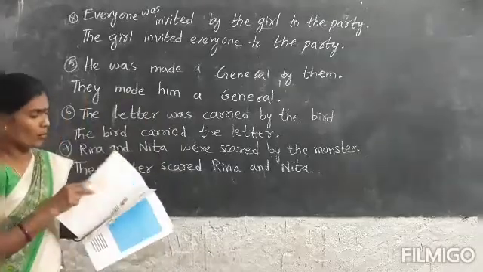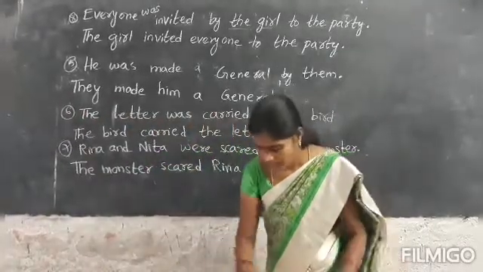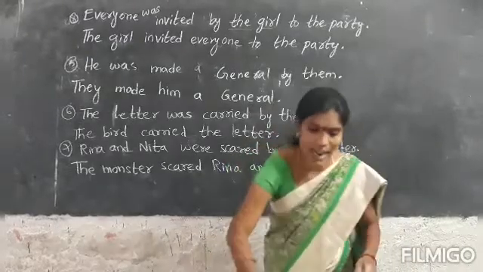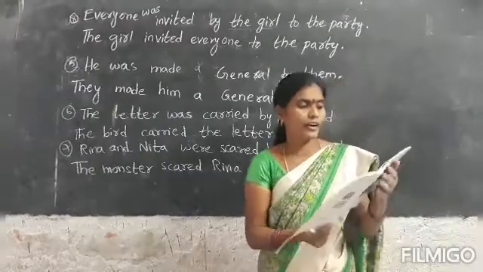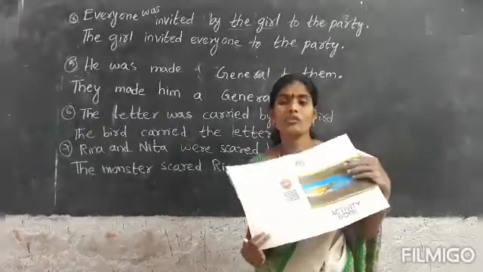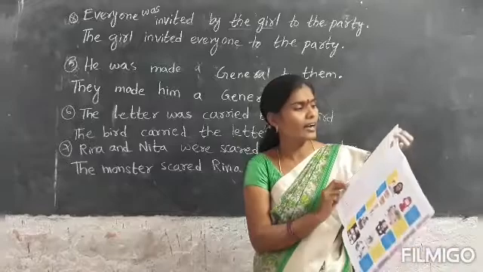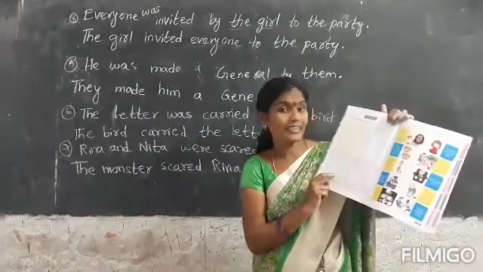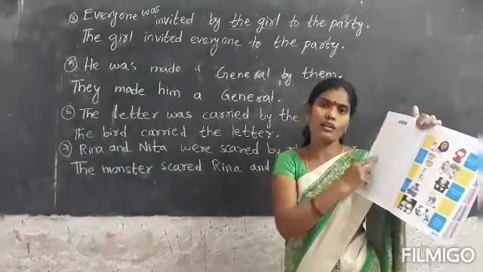The workbook is completed. Take your activity book. Open your activity book, page number 32. Here, color the following characters from the story. You must color all of these.